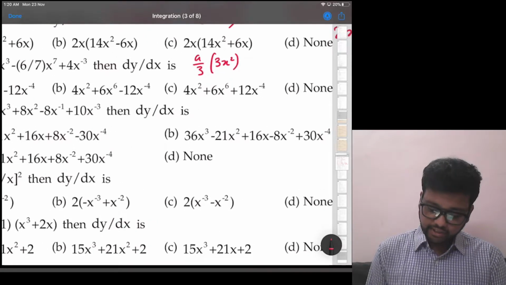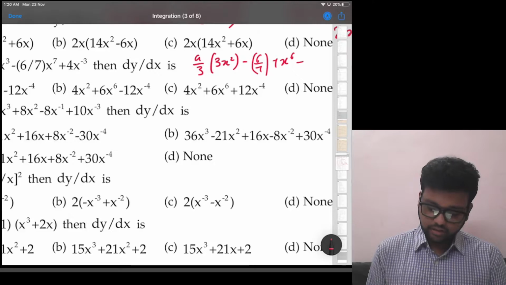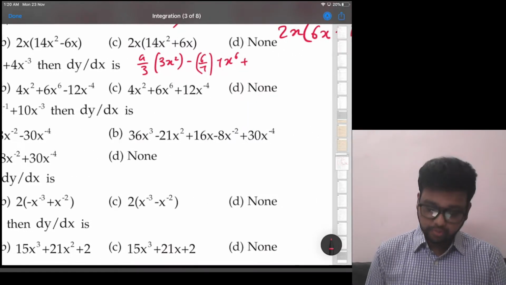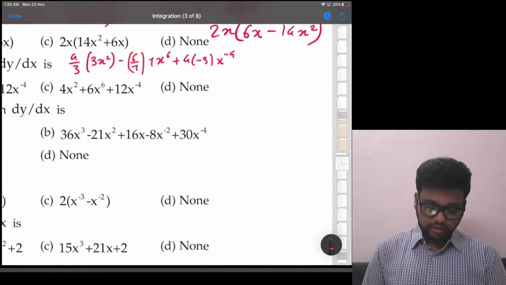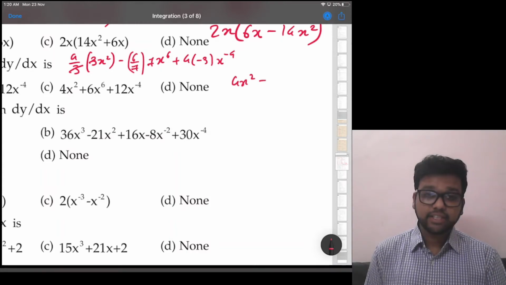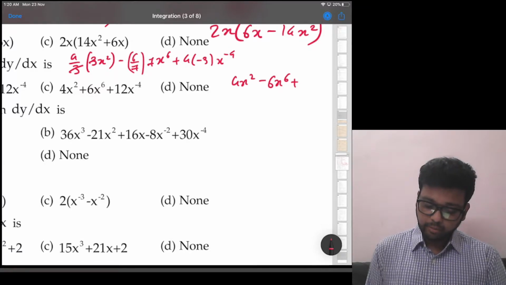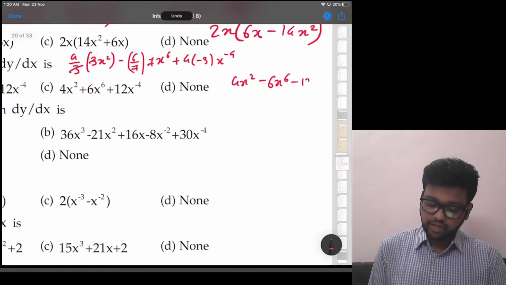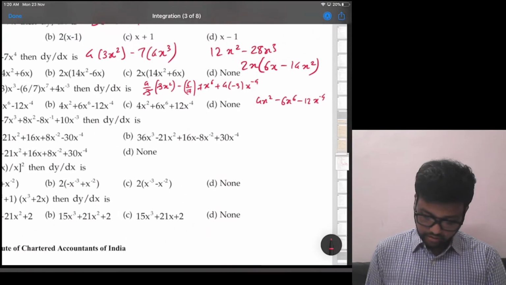Minus 6 by 7 x raised to 7, so minus 6 by 7 into 7x raised to 6, plus 4 into x raised to minus 3, so 4 into minus 3 into x raised to minus 3 minus 1, that is minus 4. So that will be 3, 3 will be cancelled. 4x square, minus 7, 7 cancelled. 6x raised to 6, plus it will be minus, actually, because 4 into 3 is 12 and x raised to minus 4. So which option?